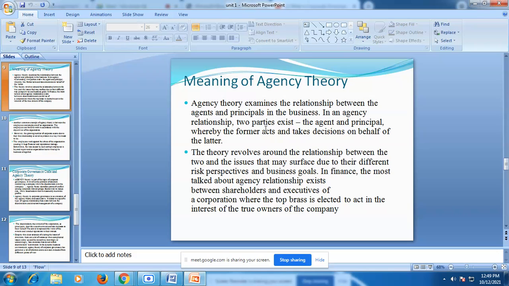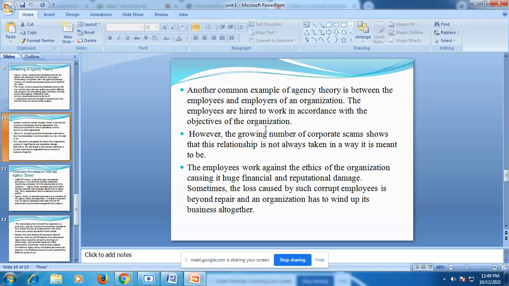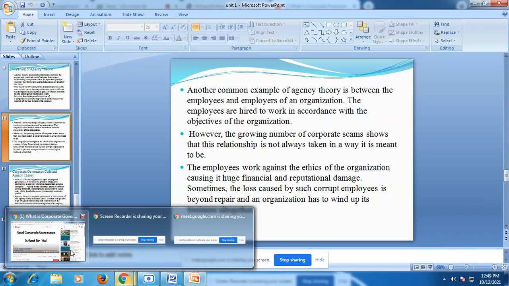In this theory, the two parties involved are management and shareholders, and it tries to resolve whatever disputes take place between them. Another common example of agency theory is between the employee and employer of an organization. Students, as you know, disputes might take place.